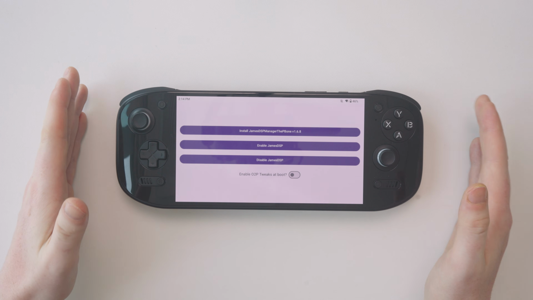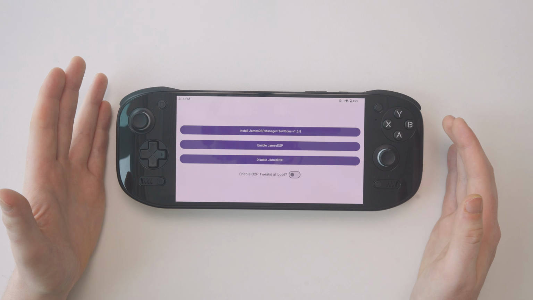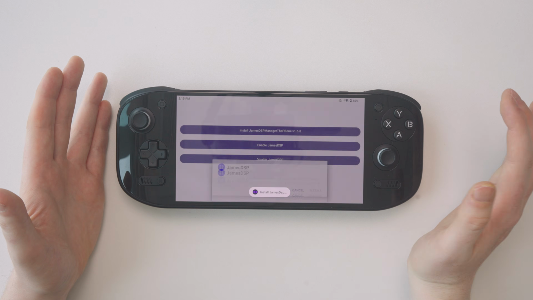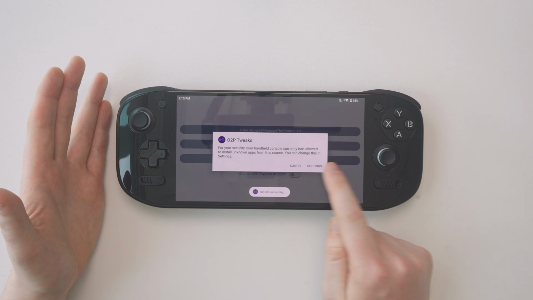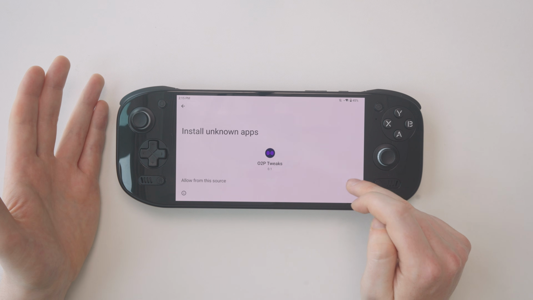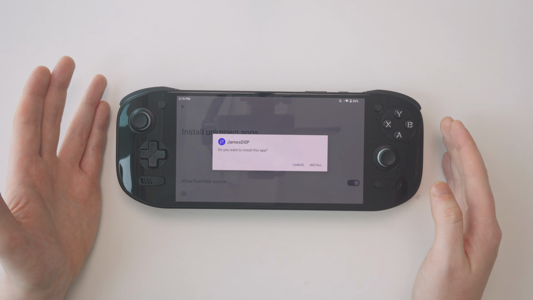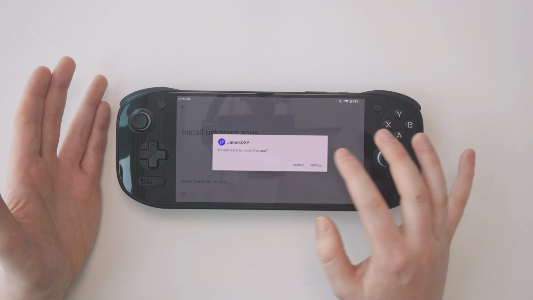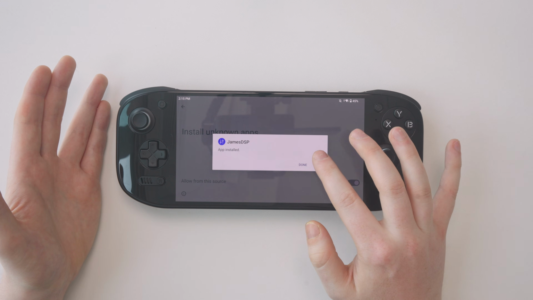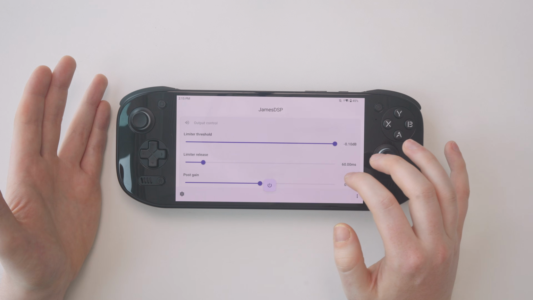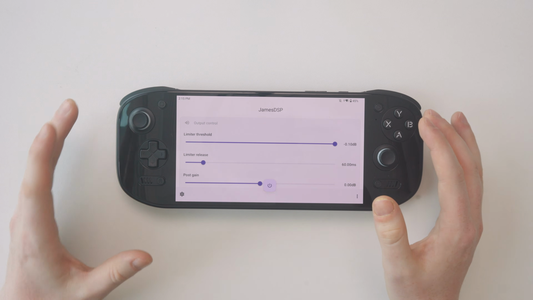Allow. Here is the O2P Tweaks app, and what we're going to want to do is install James DSP Manager, the P-Bone version 1.6.8 application. So let's tap that top button here. And we need to come into the settings and allow this app to install another app. So let's tap that button and once again, we'll be prompted to install the James DSP app. Now hit install, and once that's done, you can open it up. Once again, allow notifications. And here we are inside the James DSP app.